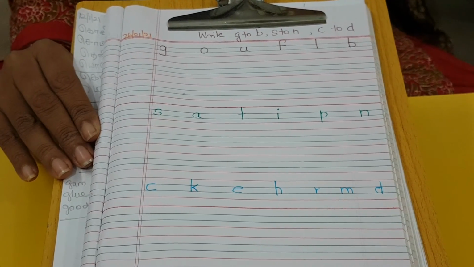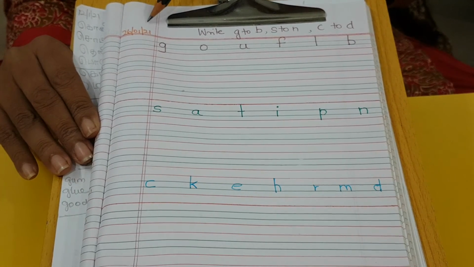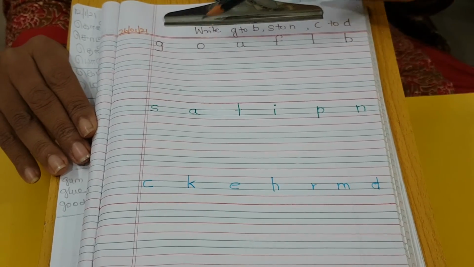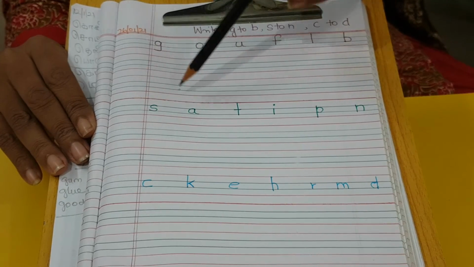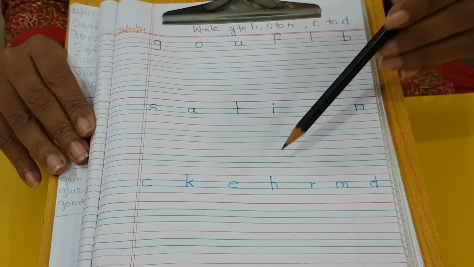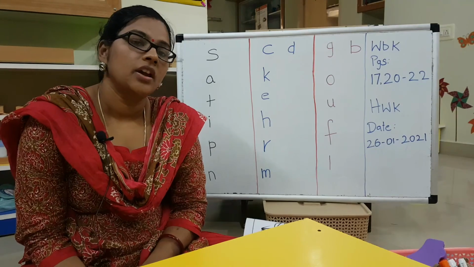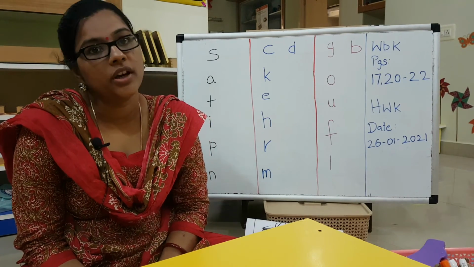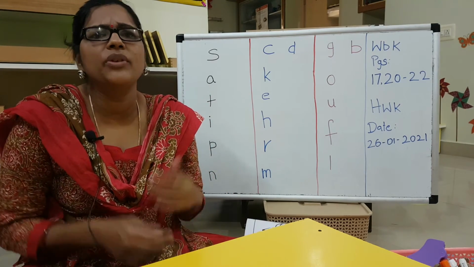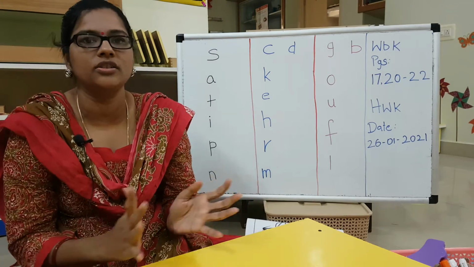Now open your homework notebook and go to the page that has the date 26/1/2021. You have to just write this set of letters: g, a, e, b, s, a, t, e, p, n, k, k, e, h, r, n, d. Just write two times. Two times is enough. So today we have three pages of writing and one page of coloring. It's very easy for you. I know you all have tiny cute little fingers where you can do wonders.